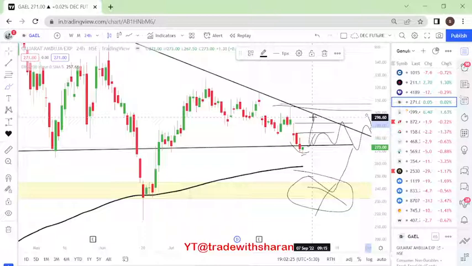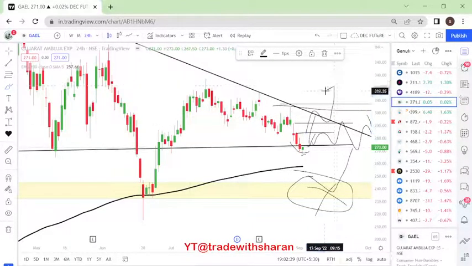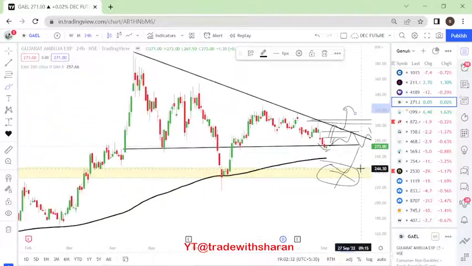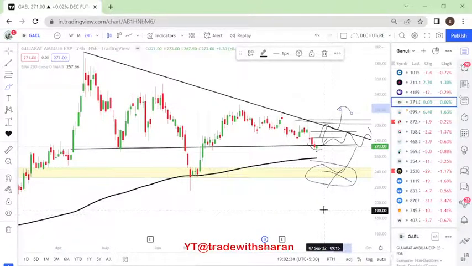Otherwise, as a long term investor, if I want to add, I will wait for this trend line to break and then we will look forward to buying it, right? So this is for short term and long term perspective.